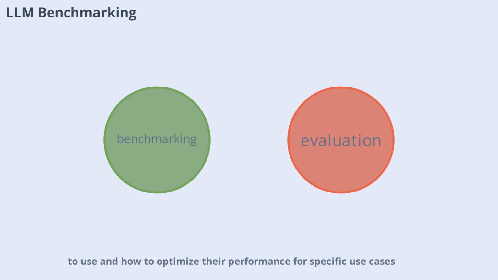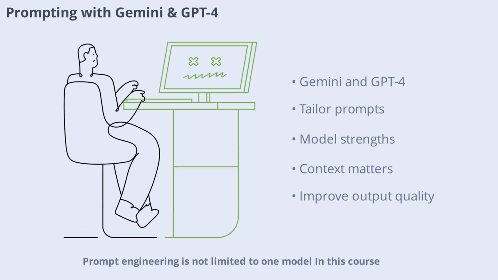Prompt engineering is not limited to one model. In this course, you'll learn how to craft prompts for Gemini and GPT-4, two leading large language models. Each model has its strengths and nuances, so understanding how to tailor prompts is key. You'll see practical tutorials and examples that demonstrate how specificity, context, and constraints improve output quality. By mastering prompt engineering across different models, you'll be able to leverage generative AI for a wide range of tasks and applications.